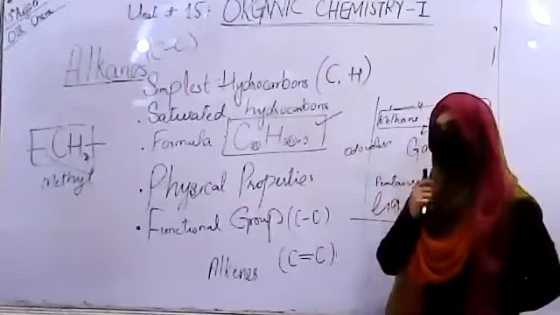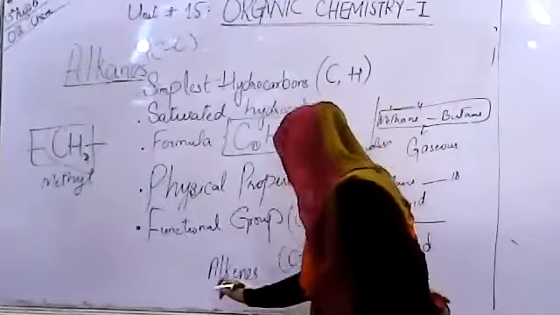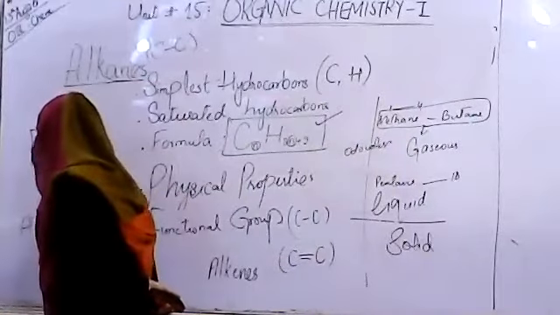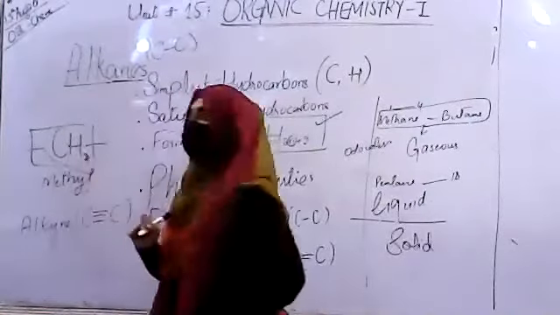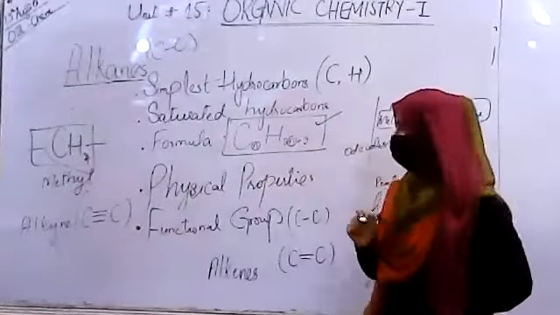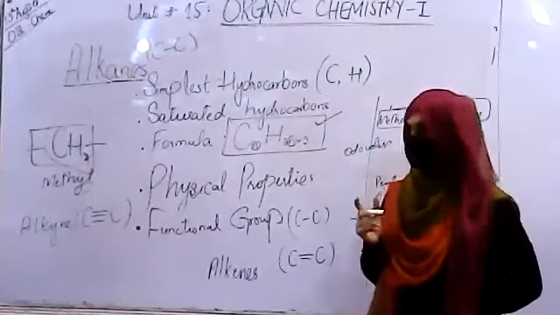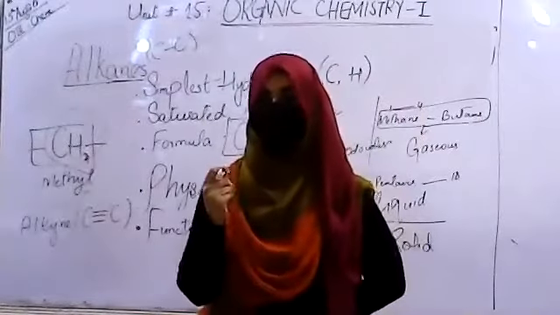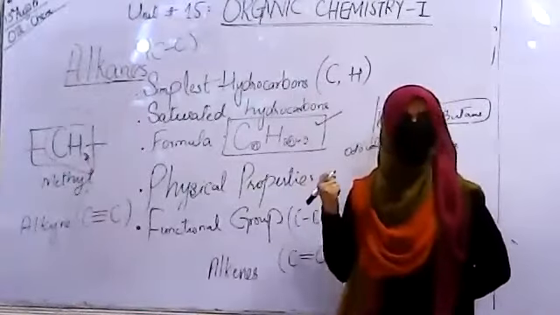So the new functional group we have studied today is alkene, and the third one is alkyne, which is the carbon to carbon triple bond. Now be very careful while considering the compound. If we are having all the carbon to carbon single bonds, meaning sigma saturated bonds, the compound is a saturated one and is alkane.